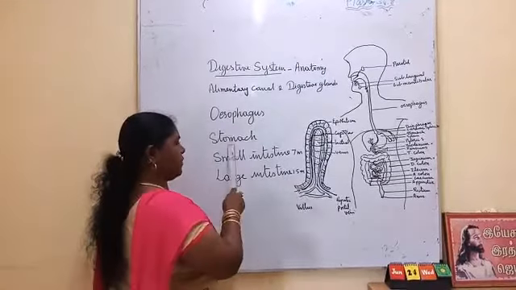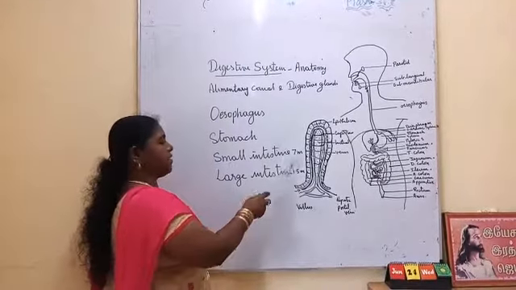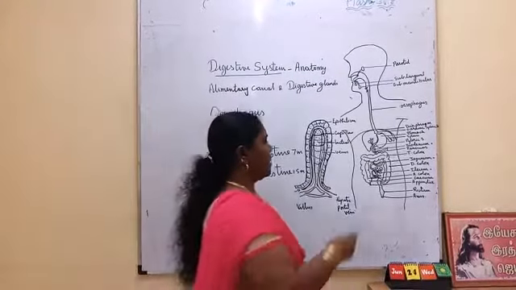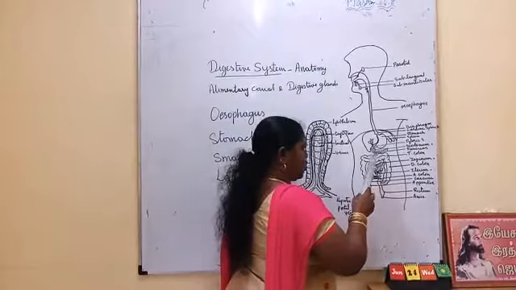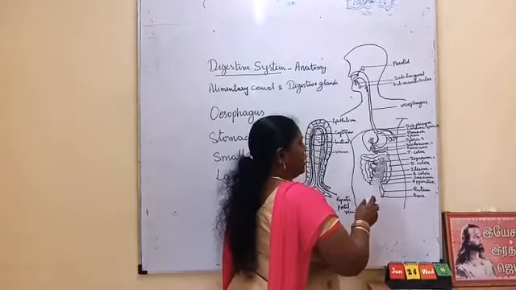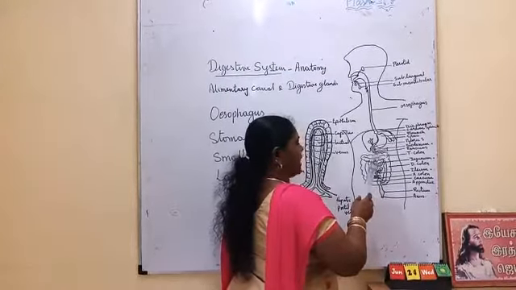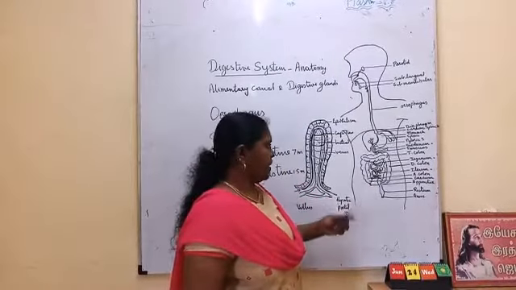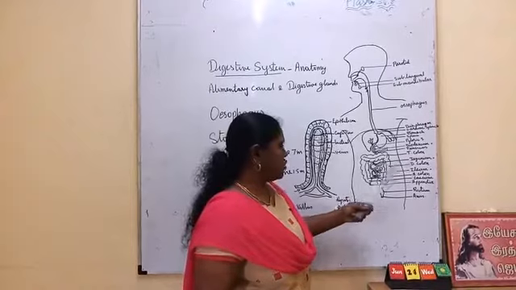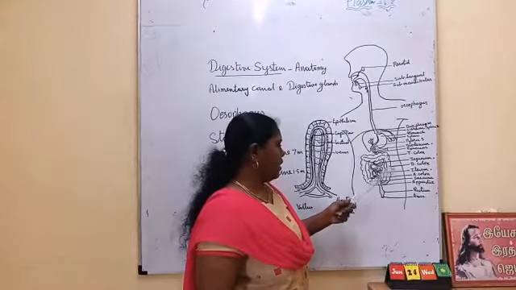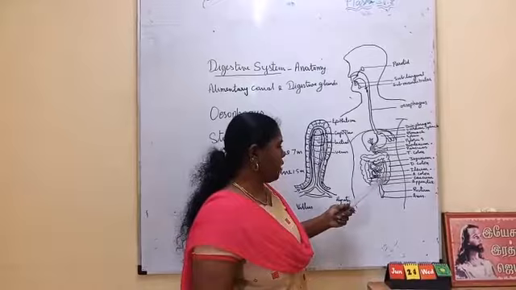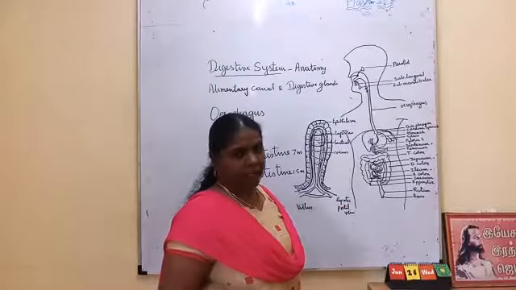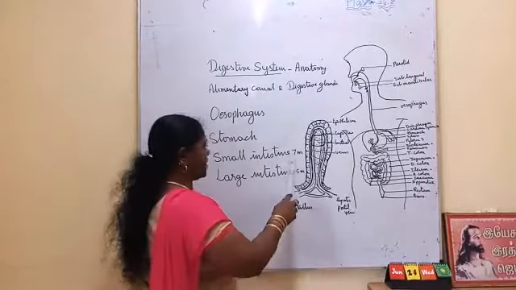The small intestine is 7 meters long and can be divided into 3 parts. First, the duodenum, a short tube provided with the bile duct from the liver and the pancreatic duct. Next is the jejunum, and the last part is the ileum.